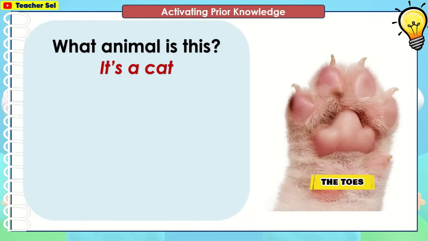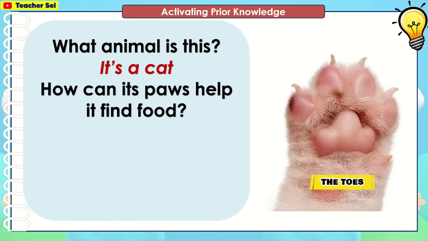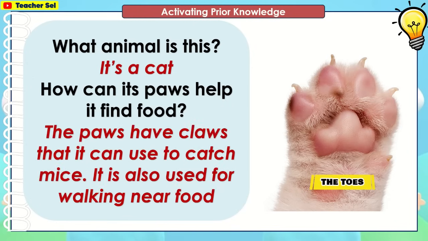What animal is this? It's a cat. How can its paws help it find food? The paws have claws that it can use to catch mice. It is also used for walking near food.